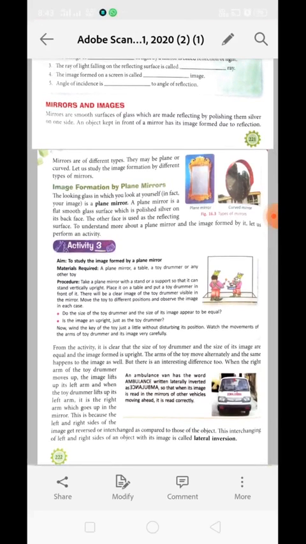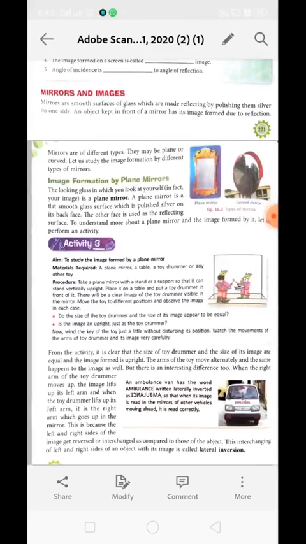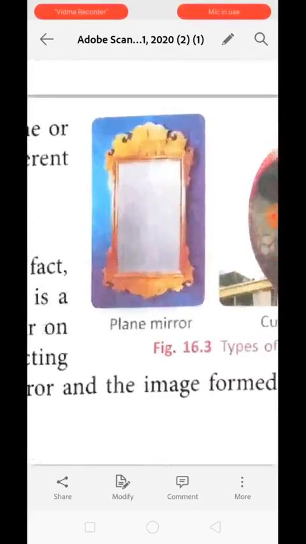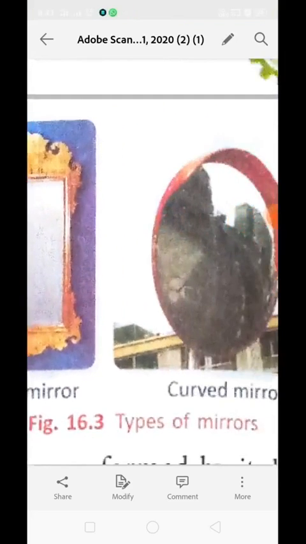So we know that a mirror is a very smooth surface of glass which is made to reflect light. The reflection quality has been provided to the mirror by polishing one side of a plain glass with silver. We have to pick a glass and polish one side with the help of silver, and then we coat it with lead. In this way, the simple glass will behave as a mirror. Understood? Clear? Because now it is reflecting the light, maximum light is getting reflected back from the mirror. You can see this is a mirror, this is a mirror.